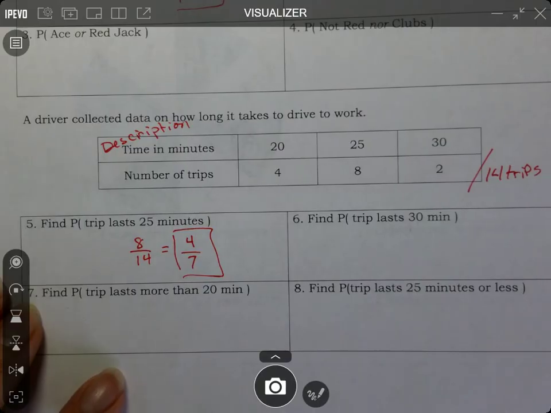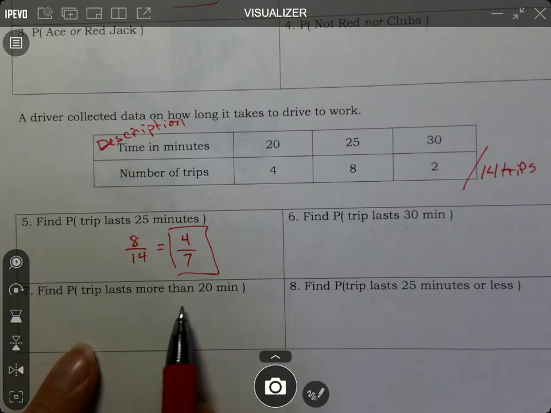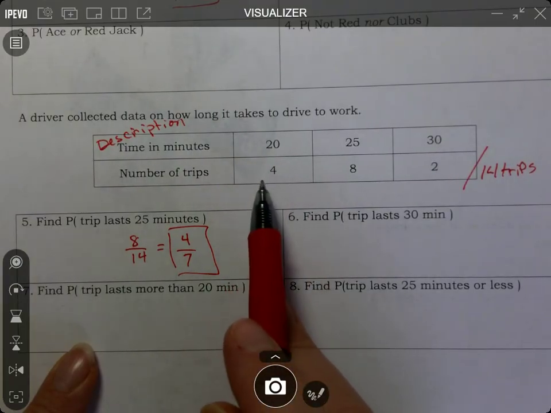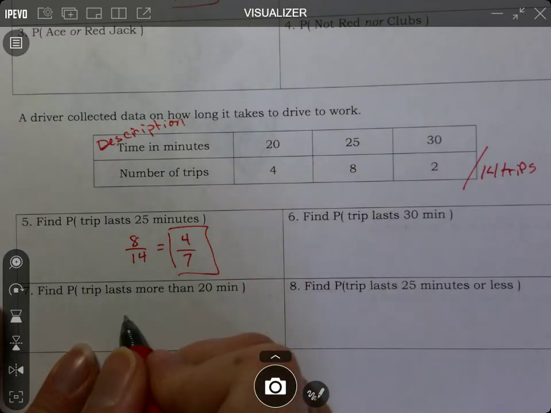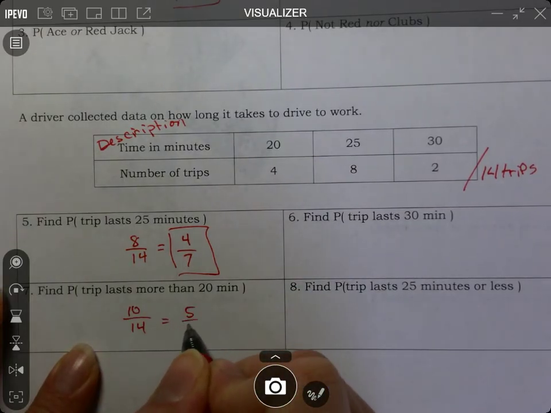Okay. Now, also pay attention. It says the trip lasts more than 20 minutes. So can I count the 20 minutes? Nope. I'd be counting the 8 and the 2, and that'd be 10 out of 14, which is 5/7.